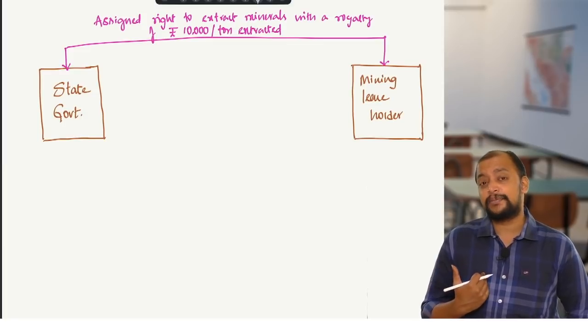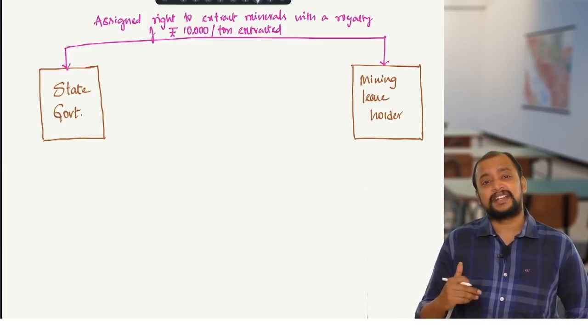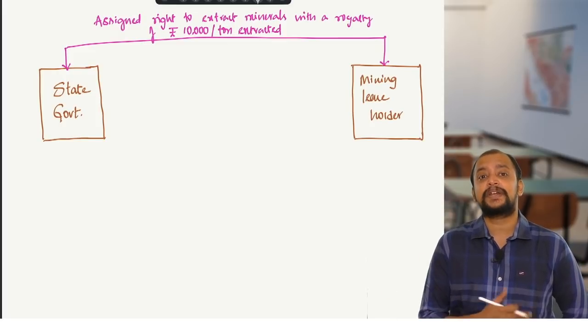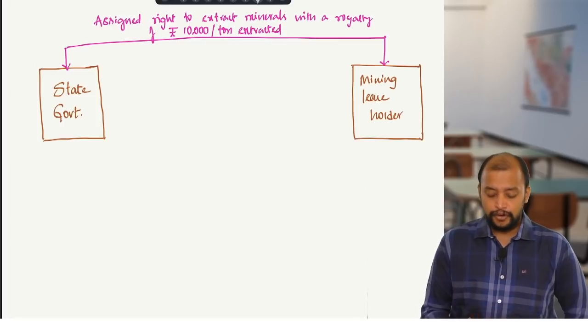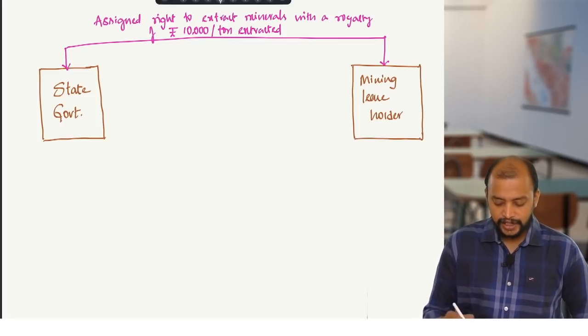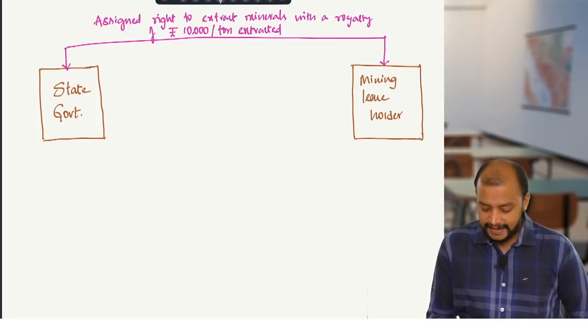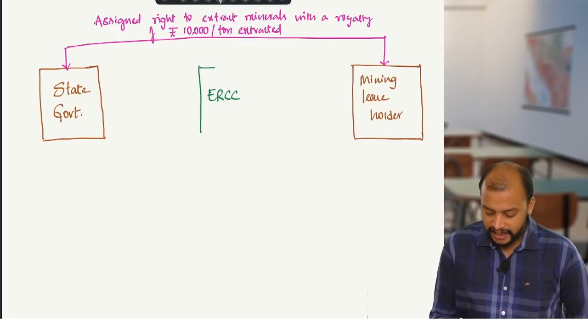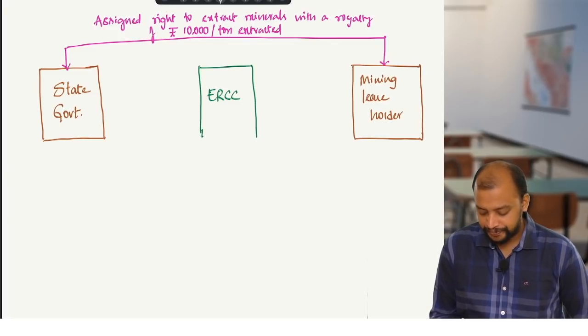But state government wanted revenue fixed. They don't want variable revenue. They wanted fixed revenue because their expenses are fixed. So therefore, what will they do? They will appoint one person called an excess royalty collection contractor. And what will this excess royalty collection contractor do?